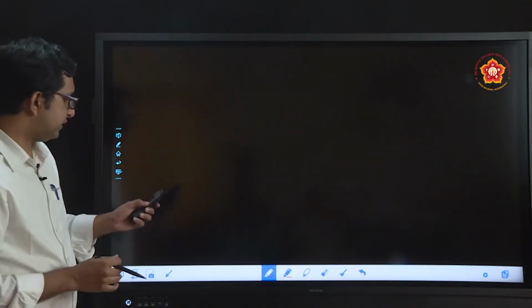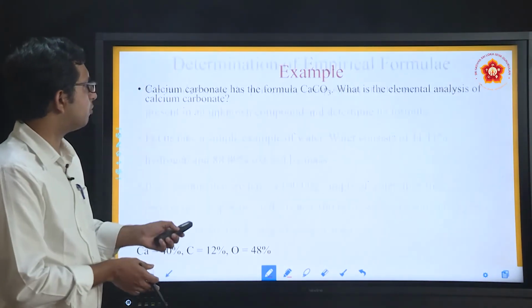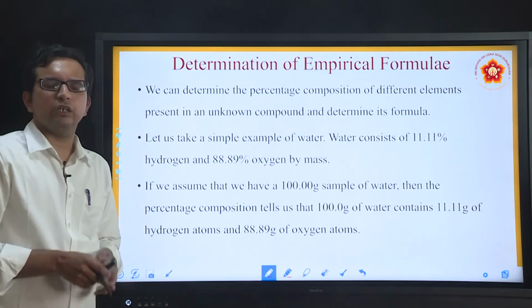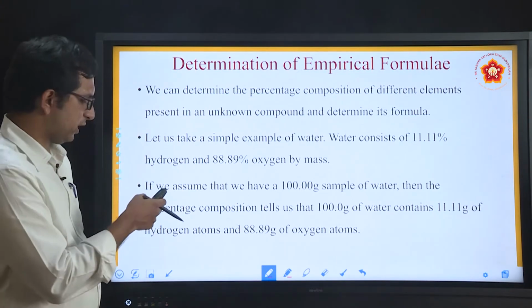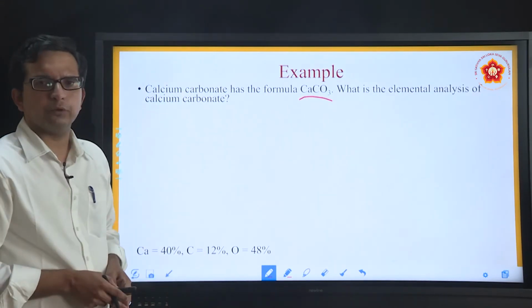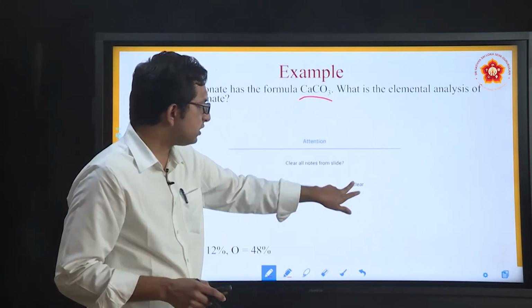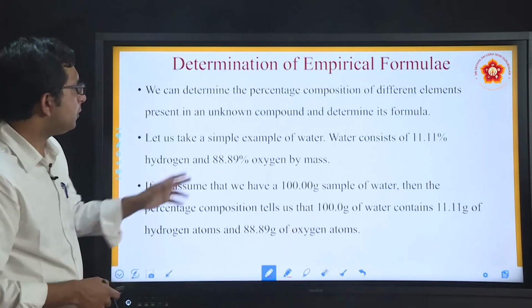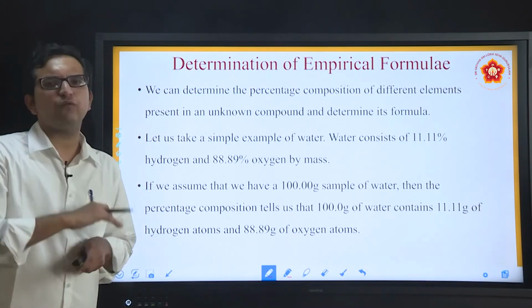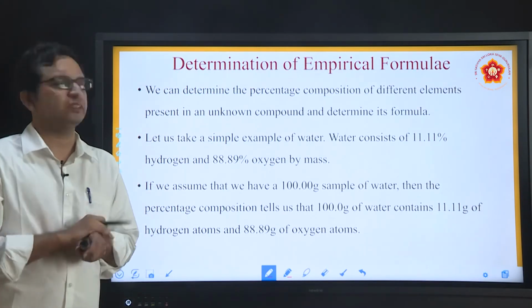Moving further now in these cases, we will be seeing about the empirical formula determination. Now till now what happened was, we had one formula and from that we got the percentage composition. Now it is going to be the reverse way. We will be knowing the percentage. We have to find out the empirical formula of the compound in these cases.